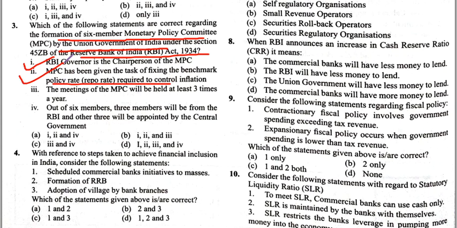The meeting of the Monetary Policy Committee will be held at least 4 times a year, so that statement is incorrect. Out of 6 members, 3 will be from the RBI and 3 appointed by the central government. Asking about the correct statements, 1, 2 and 4 are correct, so the answer is A.